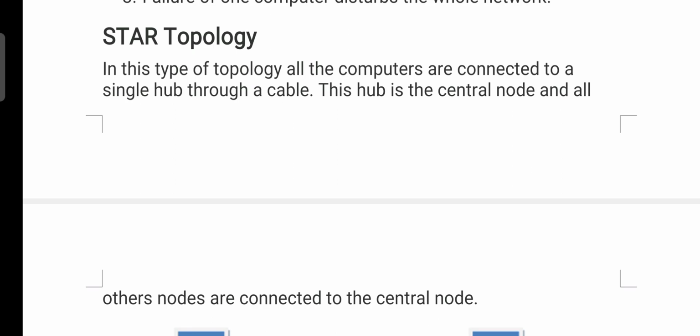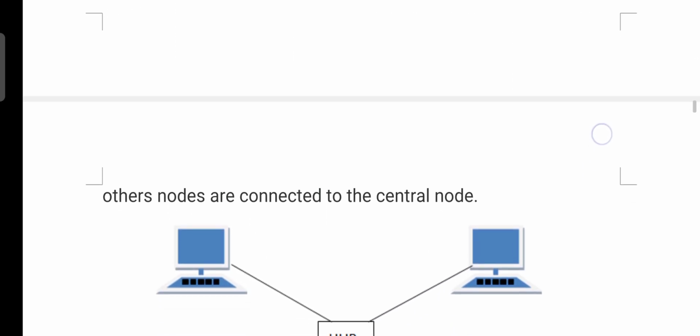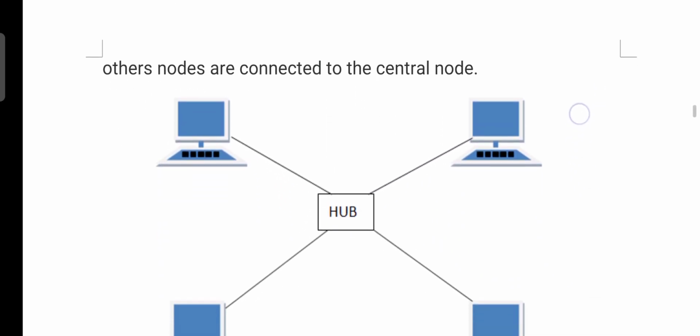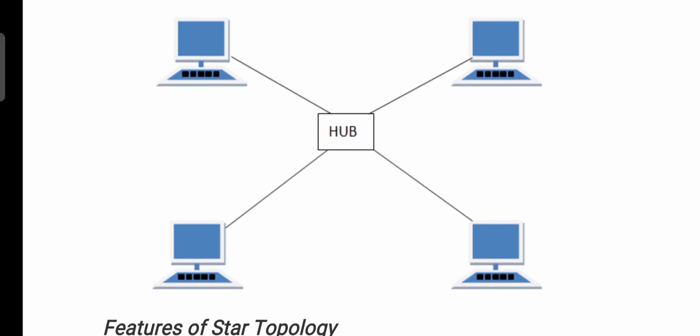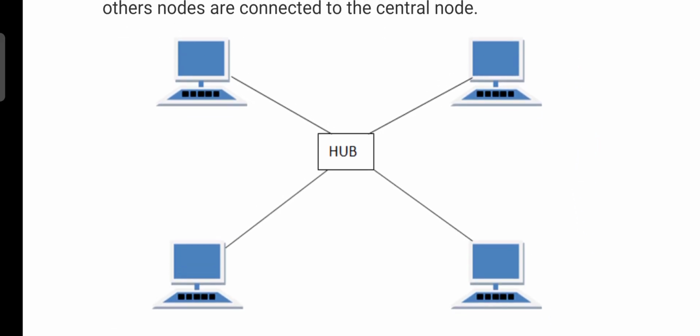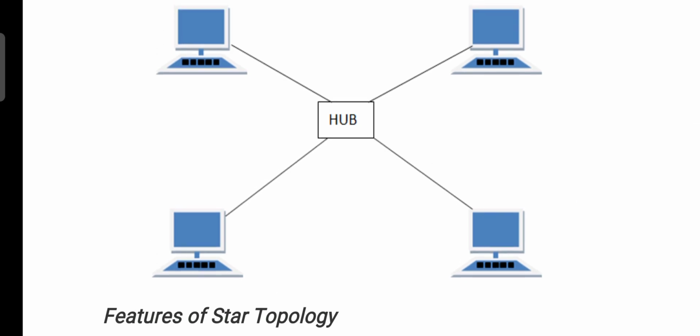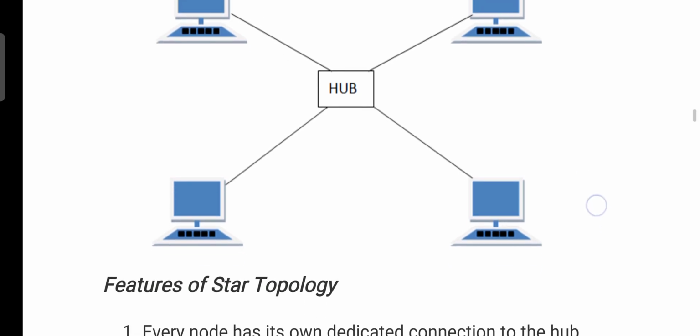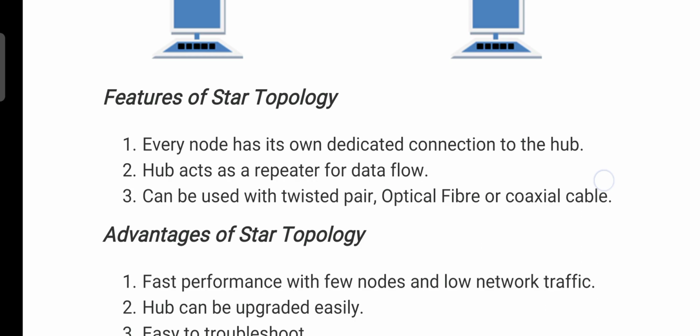This hub is the central node and all other nodes are connected to the central node. The hub is known as the central node for that particular network, and all the systems are connected to the hub via cables. Next one, features of star topology. Every node has its own dedicated connection to the hub. Hub acts as a repeater for data flow. Can be used with twisted pair, optical fiber or coaxial cable.